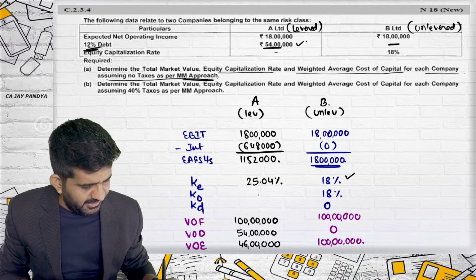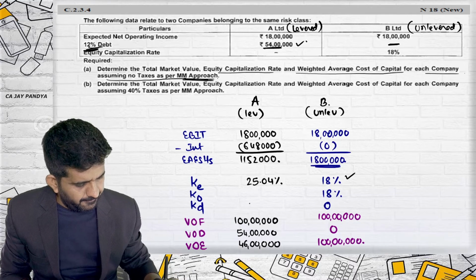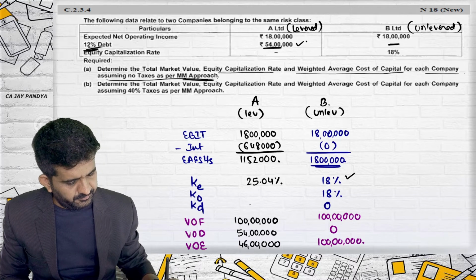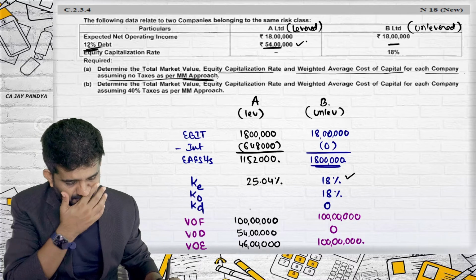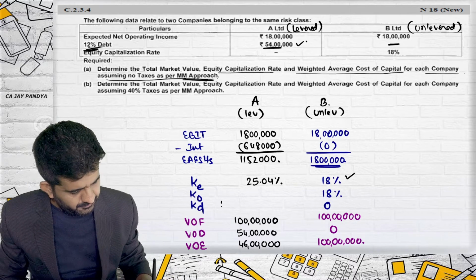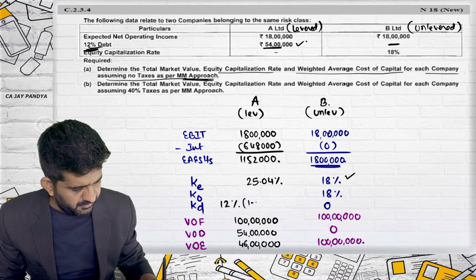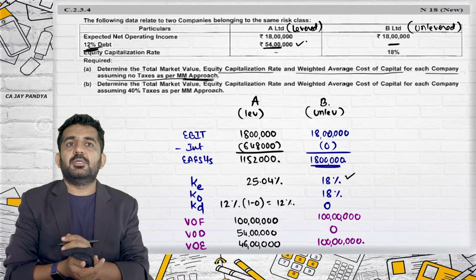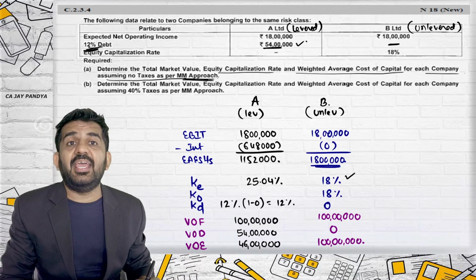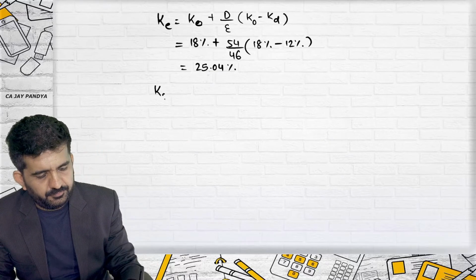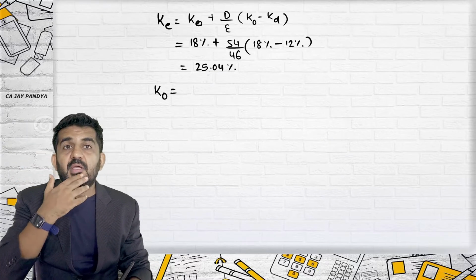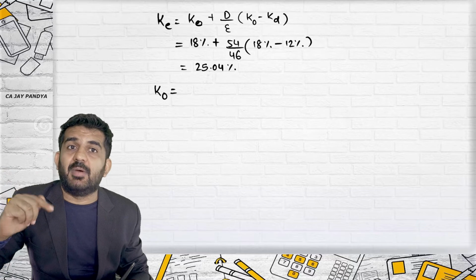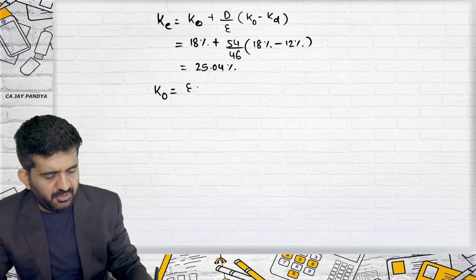What will be KD? KD I can find out as 12 into 1 minus T. T is 0, so it will remain 12%. What is KO? Now KO you can find out by the net operating income method.